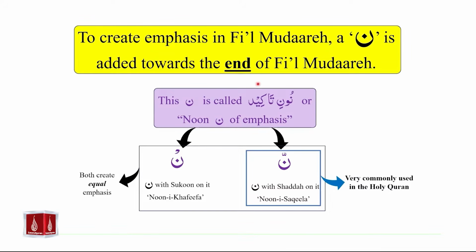To summarize, a common method that is used to create emphasis in fi'il mudare is by adding a noon towards the end of fi'il mudare. This noon is called noon ta'keed or the noon of emphasis. This noon can either be noon saqila, which is a noon with a shadda on it, or it can be noon khafifa, which is the noon with the sukoon symbol on it. Between these two options, noon saqila is the one which is more commonly used in the Holy Quran to create emphasis in fi'il mudare.